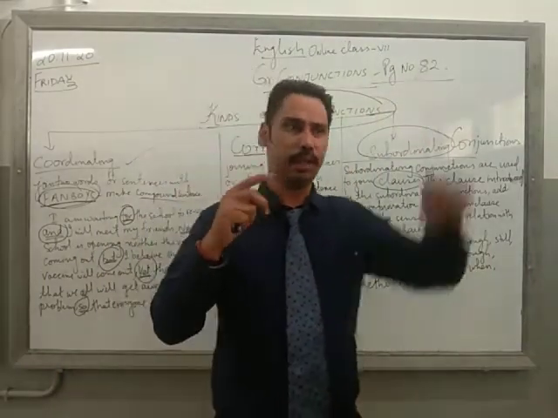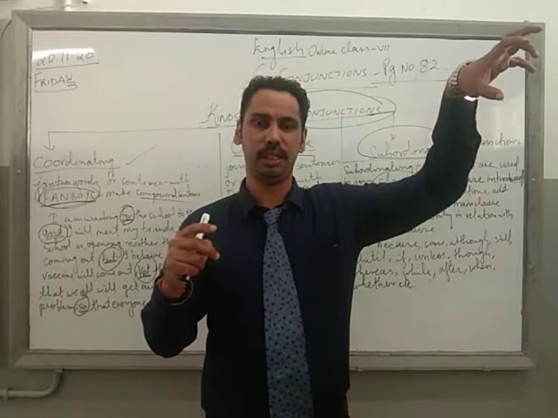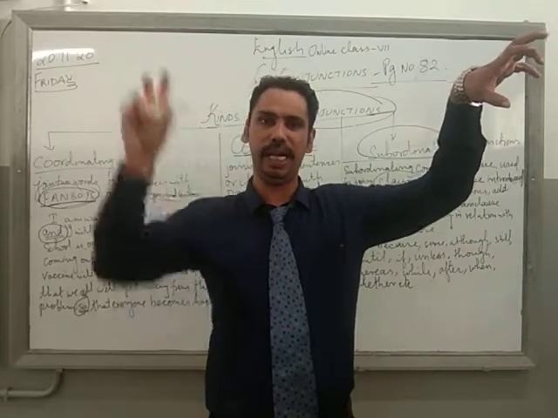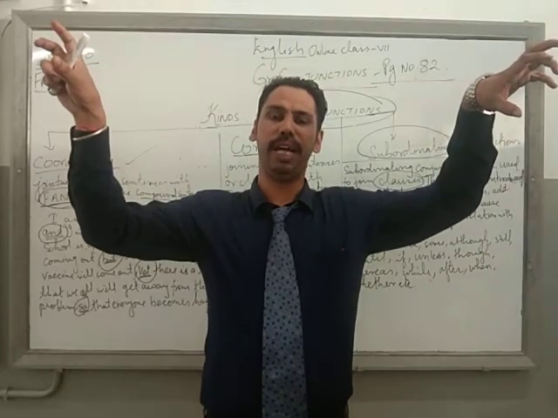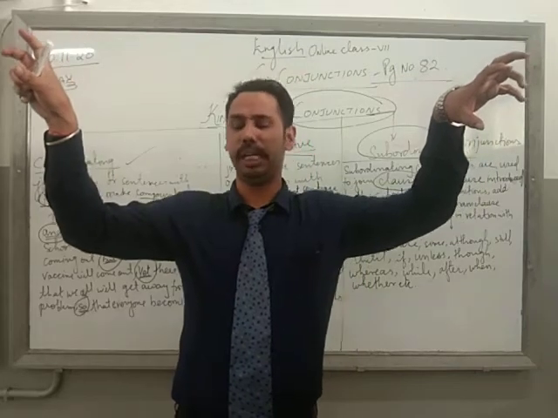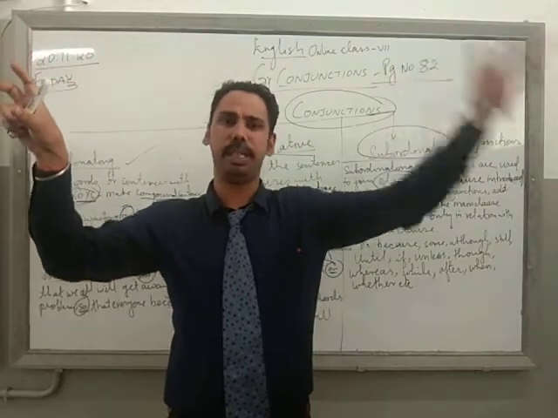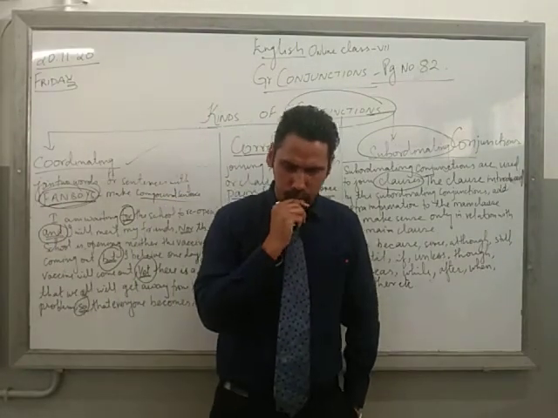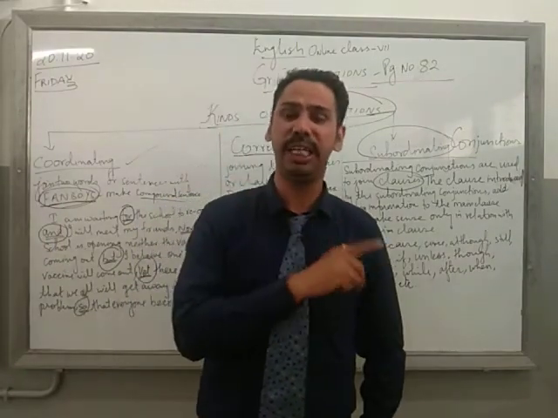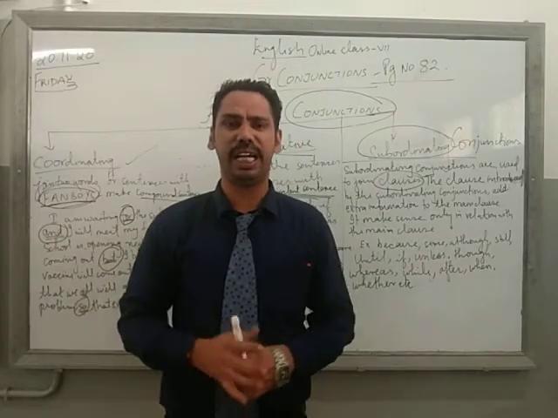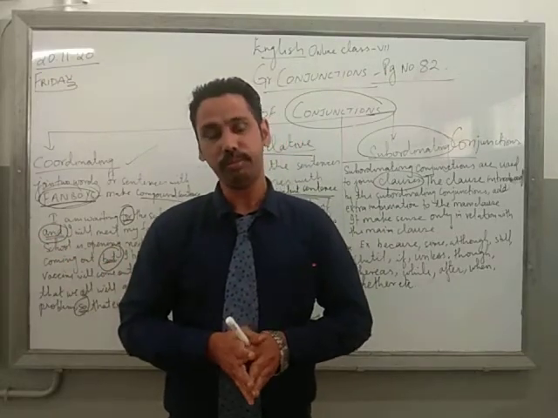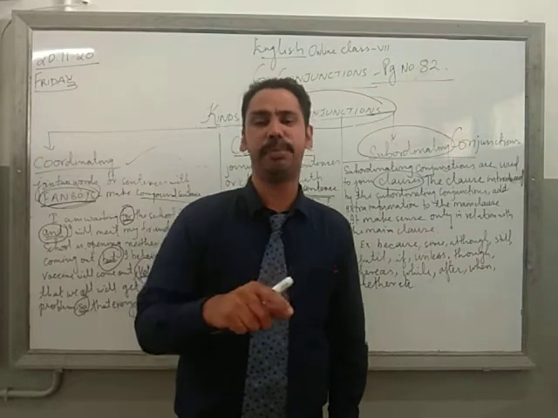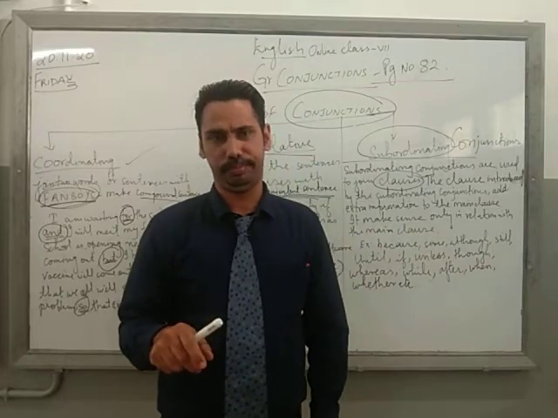Main clause, which means independent clause, and dependent clause. Clauses are also like sentences, it has a subject and a predicate.